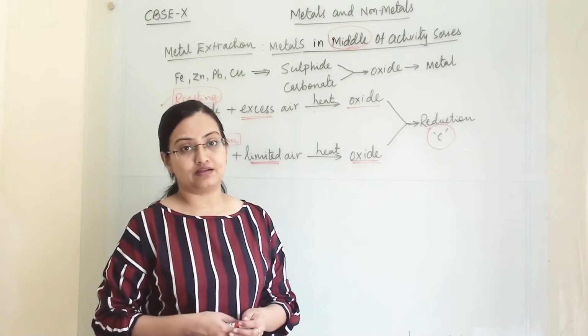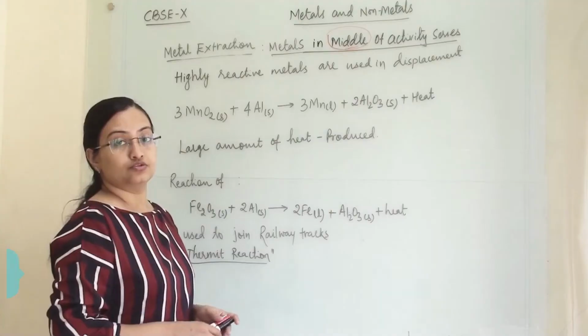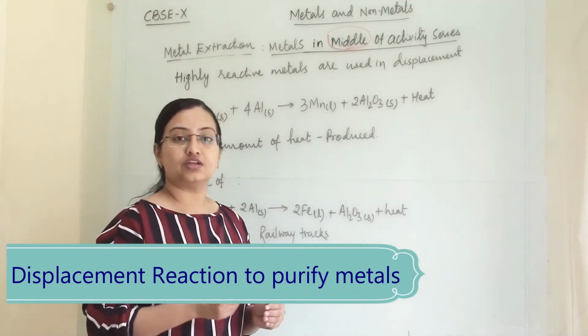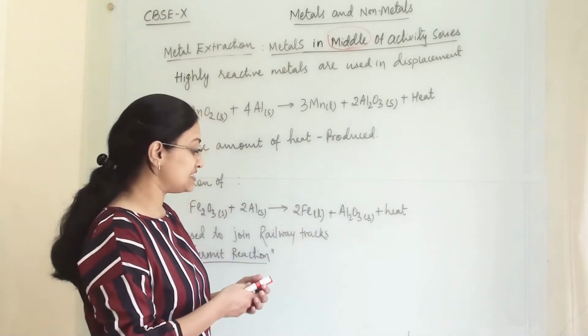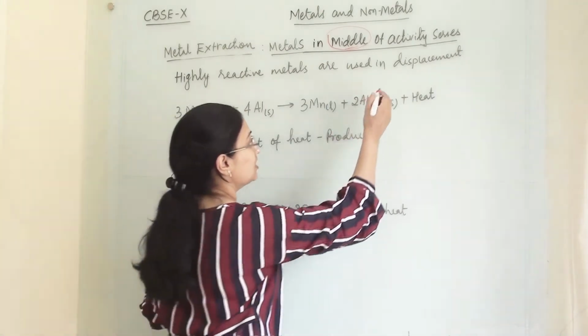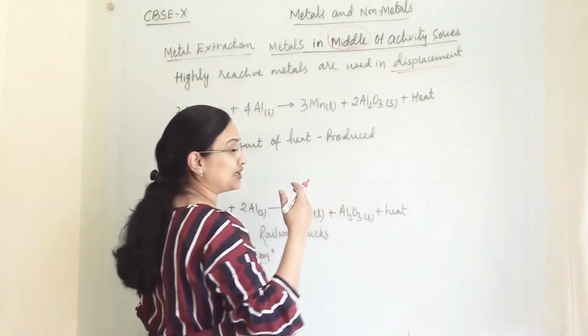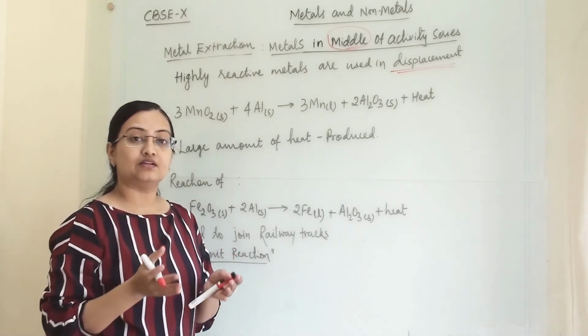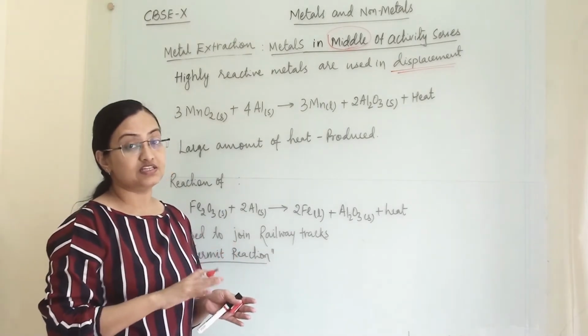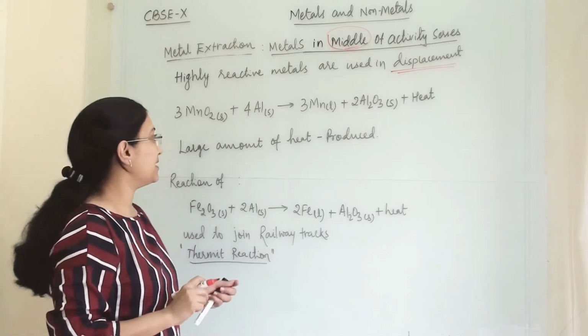Now at the stage of reduction, sometimes we also use a displacement reaction to change the form of the metal. So let us study that. After performing calcination and roasting on the metal, sometimes we also use a displacement reaction to extract our metal. We know what a displacement reaction is: from a highly reactive metal we displace a less reactive metal.